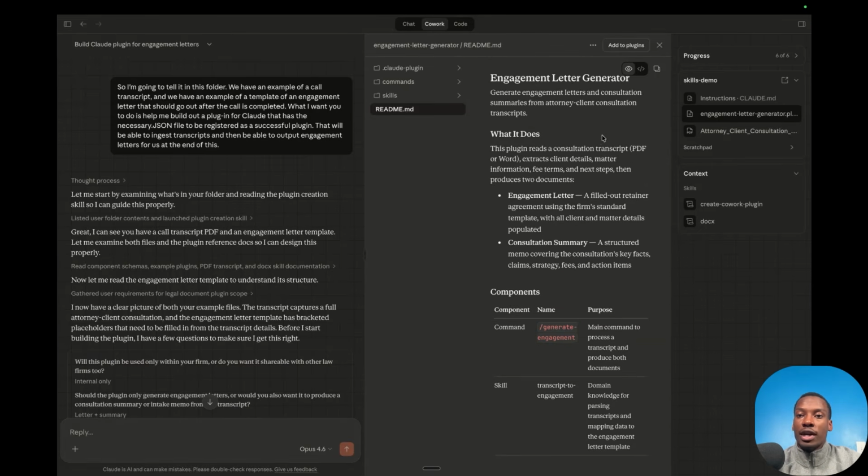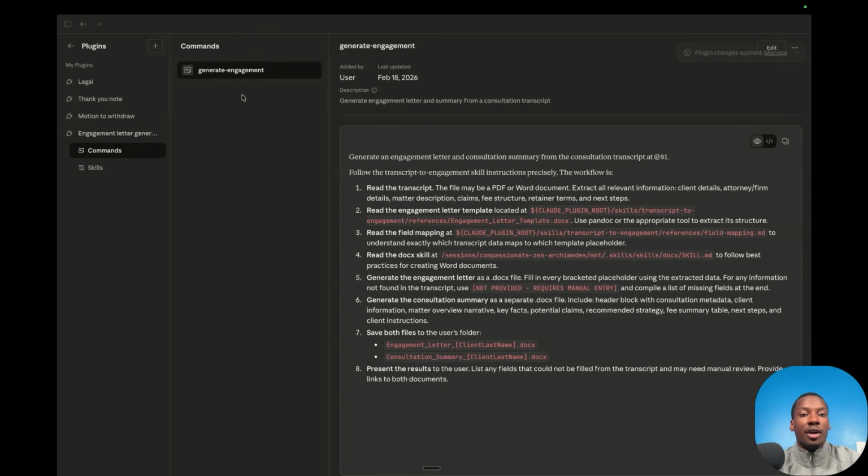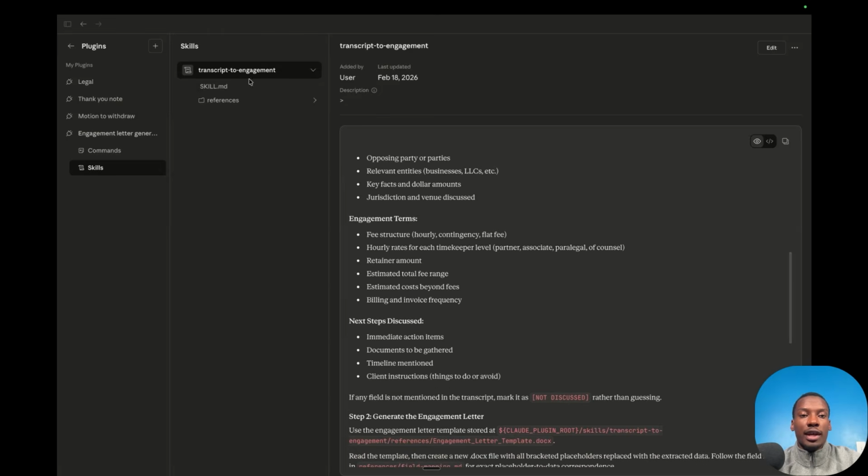And once you're ready to actually use the plugin, all you do is click this button here in the top right, which is add to plugins. And we can see that this has been added to our plugins. So if I come to the plugins now, I can see I have this engagement letter generator. I have the command here, which is /generate engagement to create the engagement letter. I have the skills in here as well for the engagement letter.